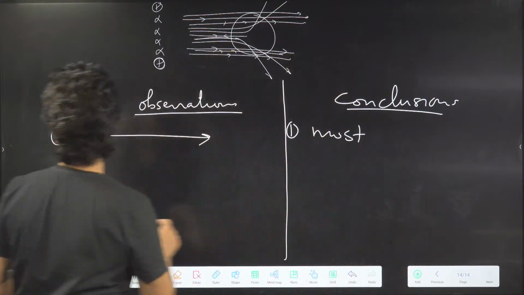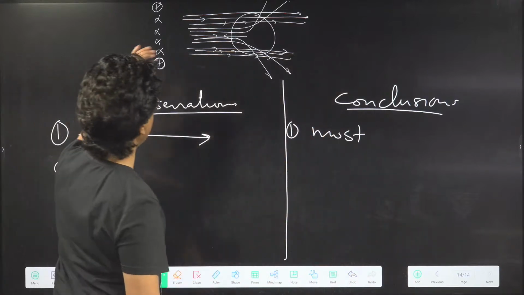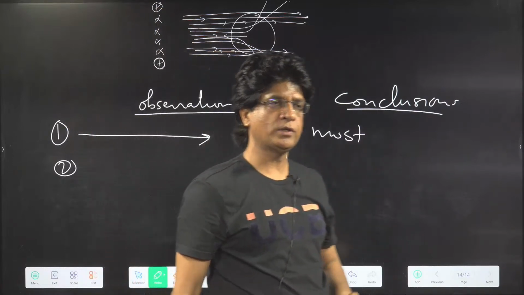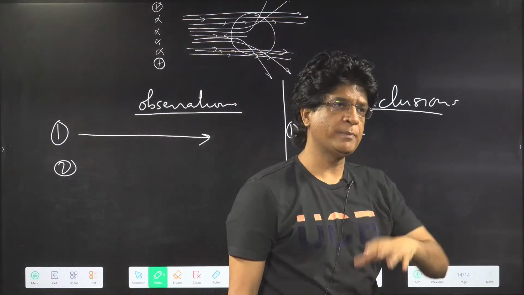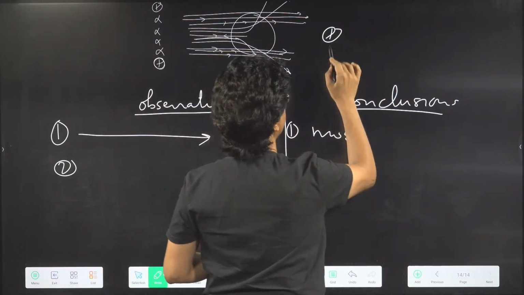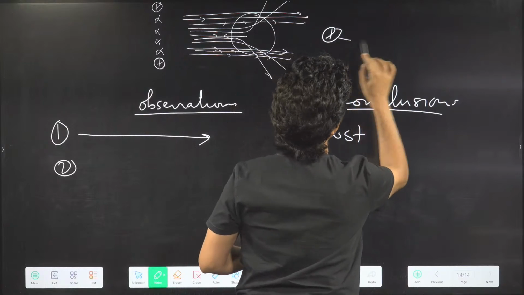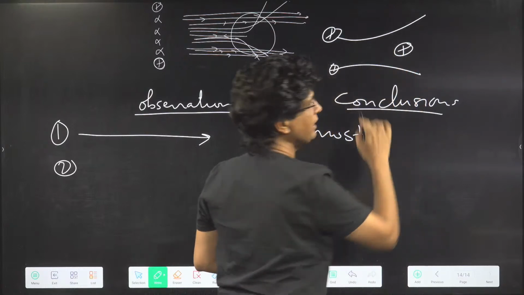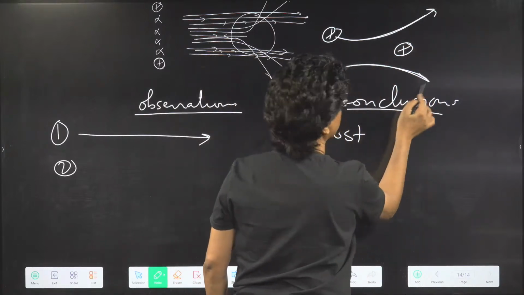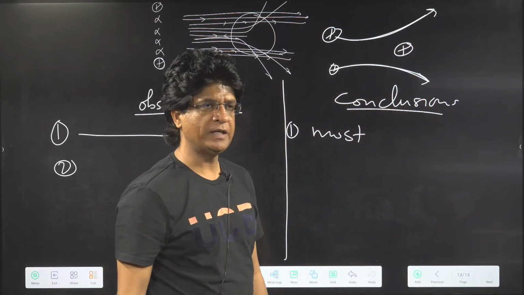Okay, second point. The second observation was that a few particles were deviating, which were passing closer to the nucleus. What is the meaning of that? When will these positive particles deviate? They will deviate only when the center is having a positive charge. Like charges will repel each other, so there will be a deviation, a deflection.